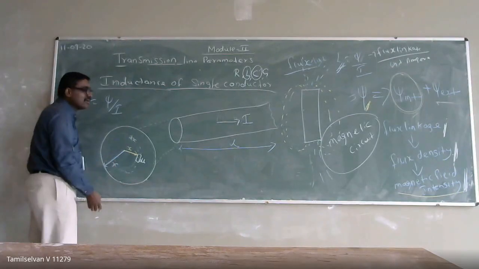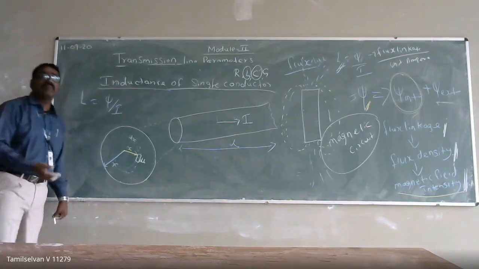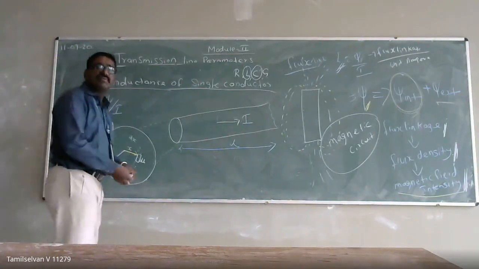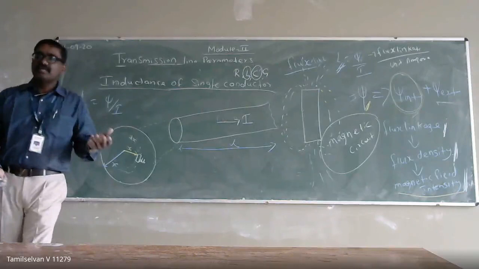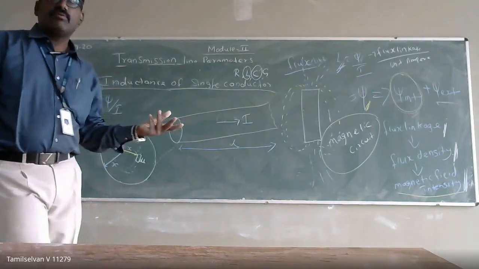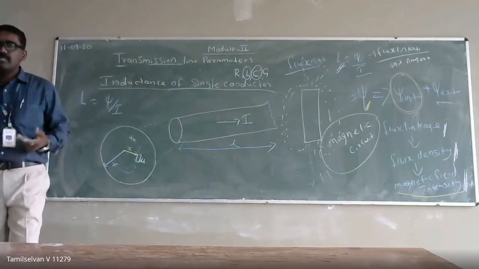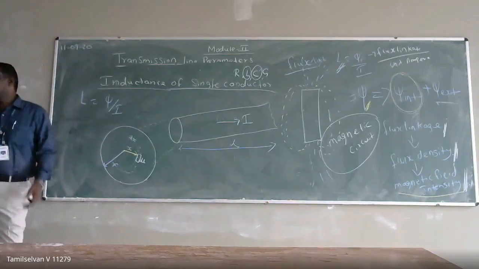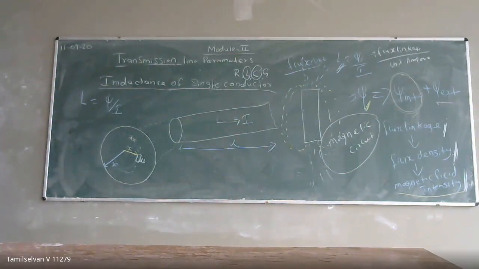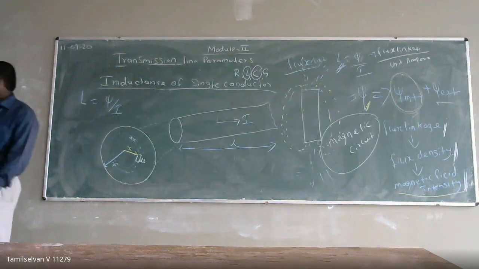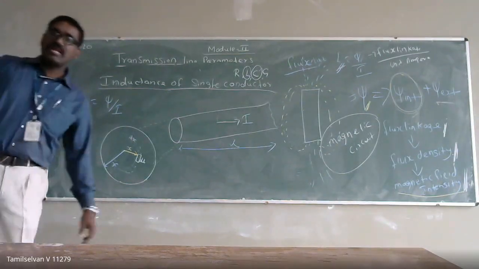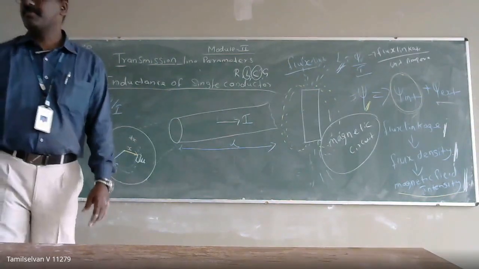When calculating, we should know the magnetomotive force. You have to know about your Ampere law, right? Two things are very, very important here: what is your magnetic field, what is your magnetic field intensity, and what about your Ampere law? What is your Ampere law? Anyone answer? You studied it in physics, no? In higher grade school you have studied about your Ampere law. Anyone?